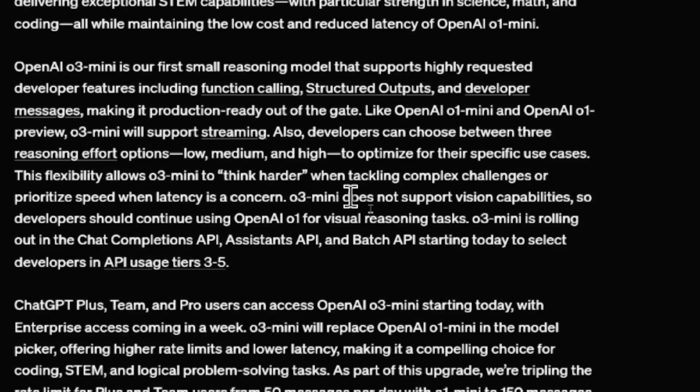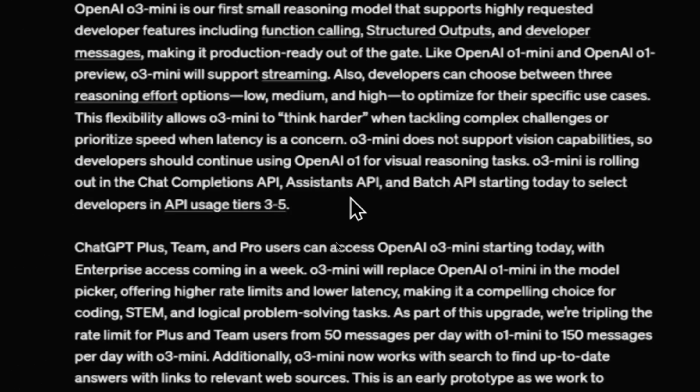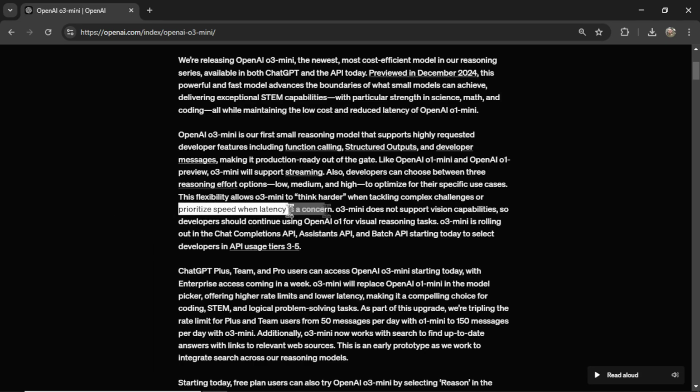Also, developers can choose between 3 reasoning effort options, low, medium, and high, to optimize for their specific use cases. The flexibility allows O3 Mini to think harder when tackling complex challenges or prioritize speed when latency is a concern. Now, if you're using it in a web app and you need the answers right away, let's say you're a customer support agent, then you're going to want low effort. It's going to spit out the results very quickly. If you're using it in something like ChatGPT and you're solving a coding problem and there is no time constraints, you can push that all the way to high and let it reason its way through the problem.